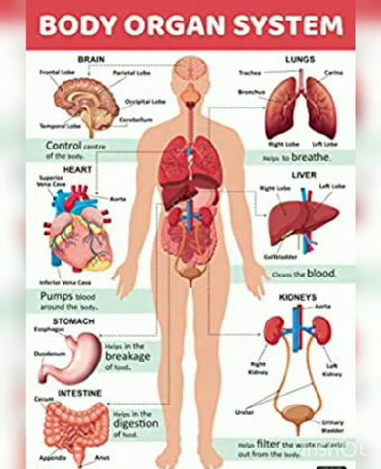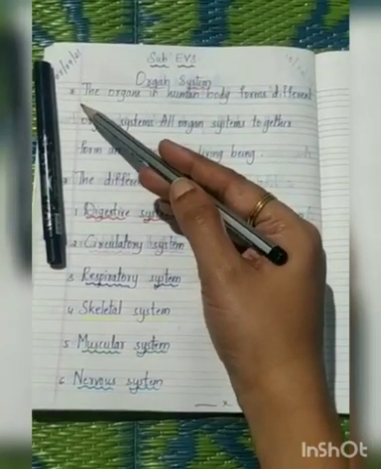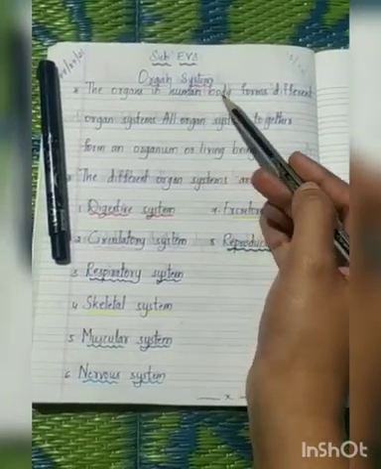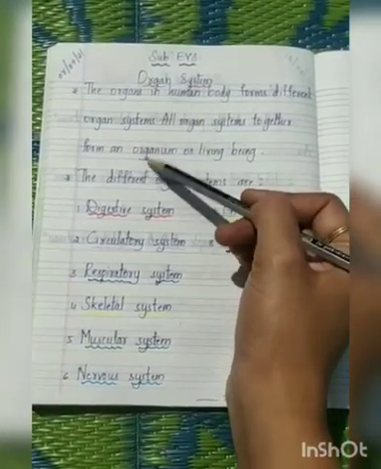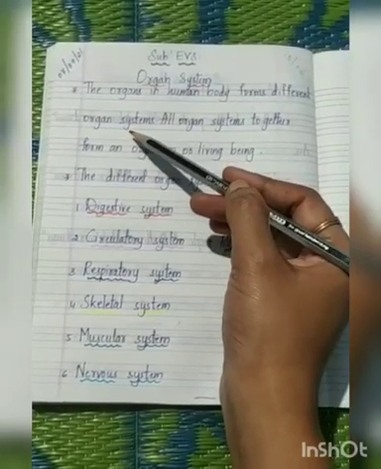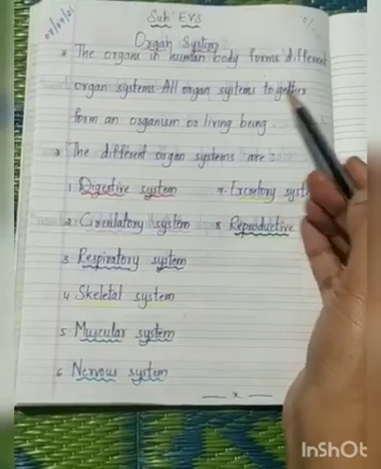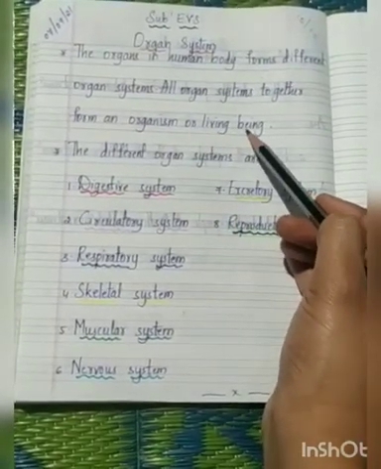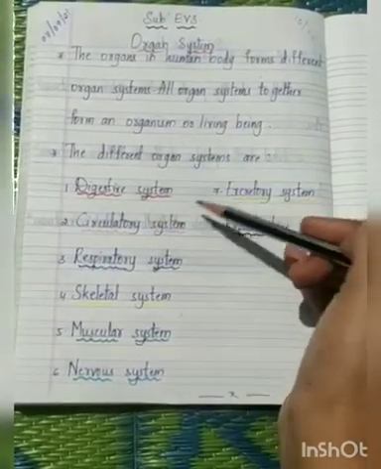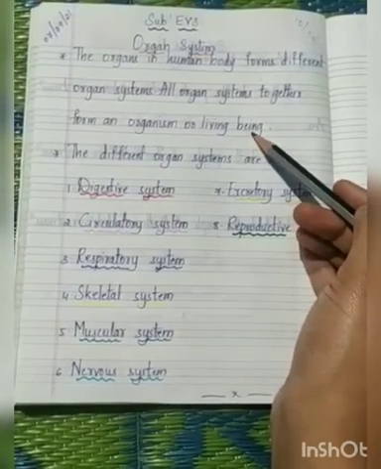Today's topic is organ system of our body. First point, children. The organs in the human body form different organ systems. In our body, we have different types of organ systems. All organ systems together form an organism or living being. All together they work in the human body, in living beings.